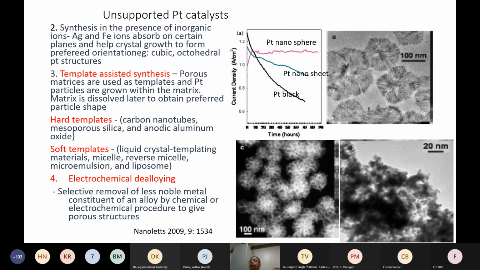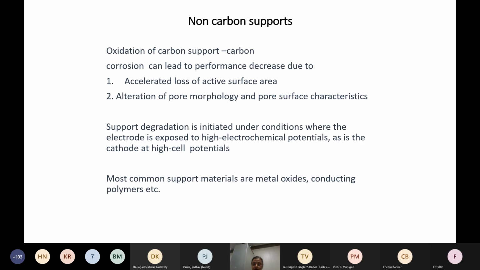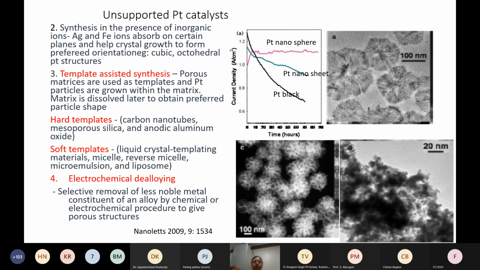Yet another method would be to form nanospheres and nanosheets. The figure here shows that compared to platinum nanosheets or platinum black, the current density performance is much higher with platinum nanospheres. You can also form platinum-based dendrites.